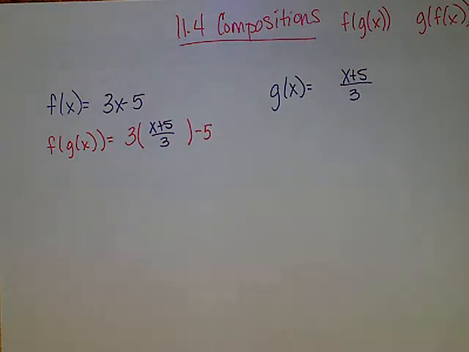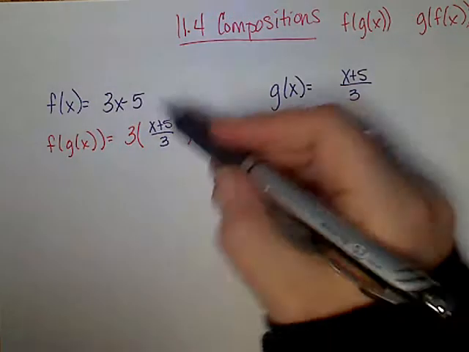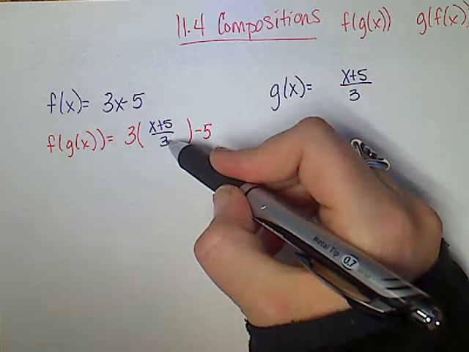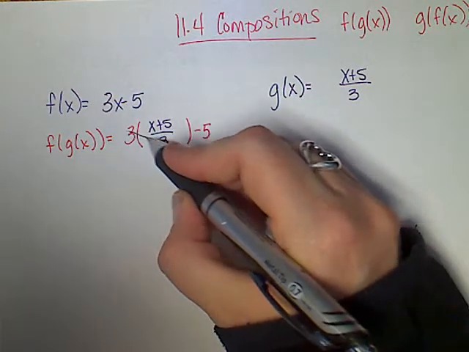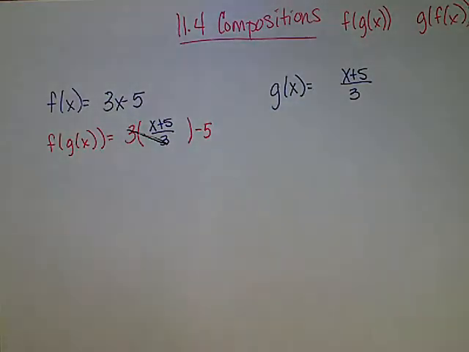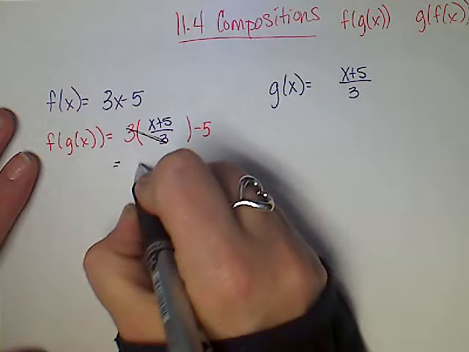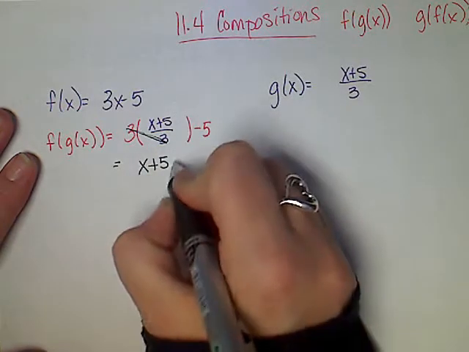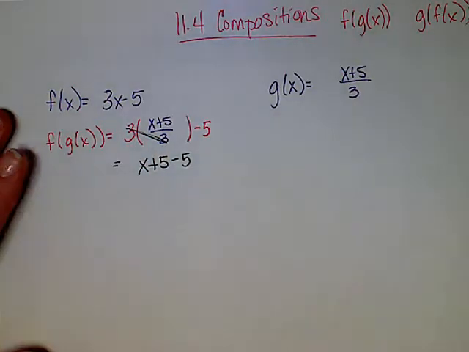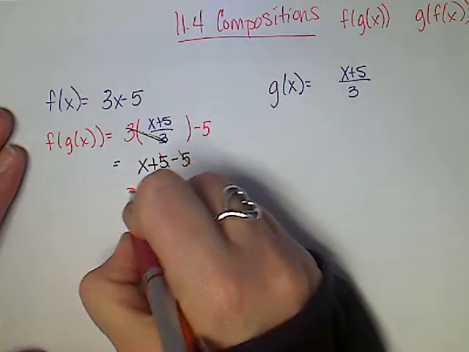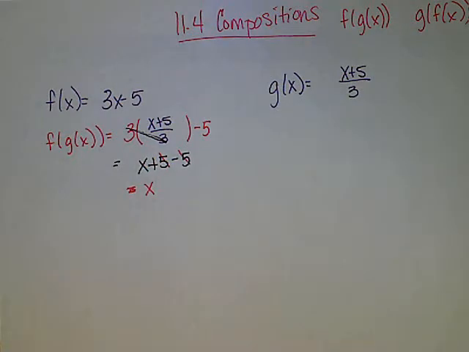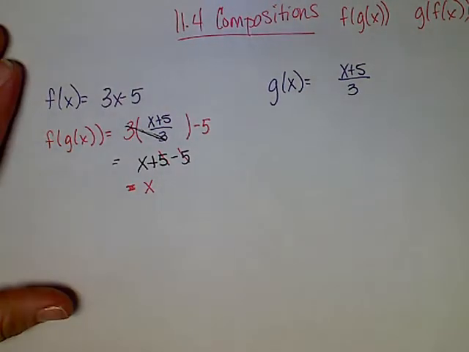And what I notice is that I've got x plus 5 divided by 3, and I've got that whole fraction multiplied by 3. Dividing and multiplying are inverse operations. So I know now I have x plus 5 left in the numerator and the minus 5 outside. And so my 5's will cancel, and I've just got x, which means they're probably inverses. I don't get to say yes because I have to go ahead and do the other version.